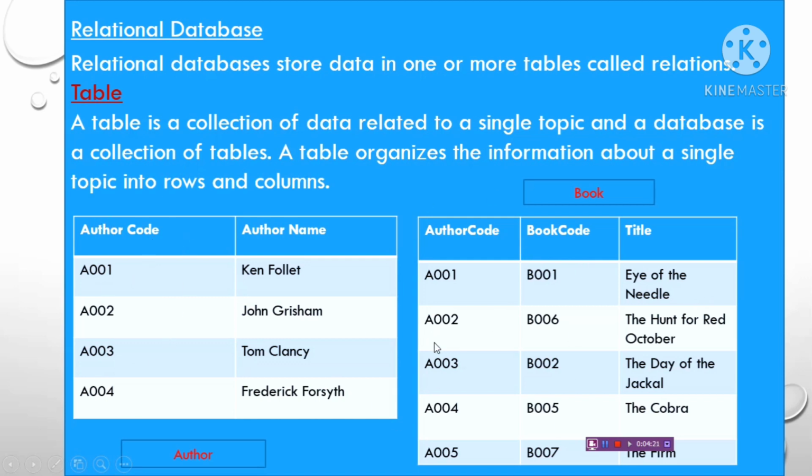So if you have a large volume of data, you divide the data and store it in different tables, then you have to link those tables by a common field. It means you have to establish a relationship between the tables showing that these are related data. That linked field is a unique field used for the relationship of the tables, and it is known as the primary key. I'll explain it in the next class.